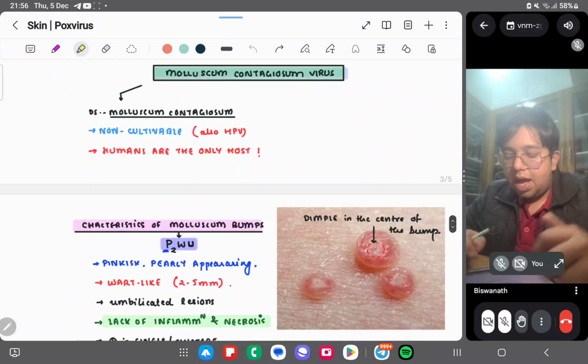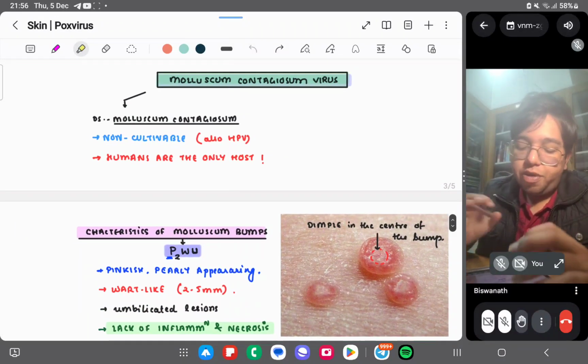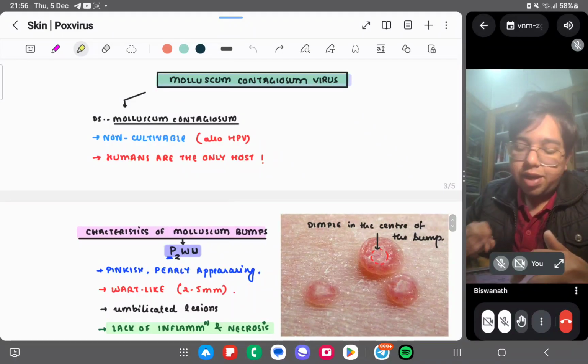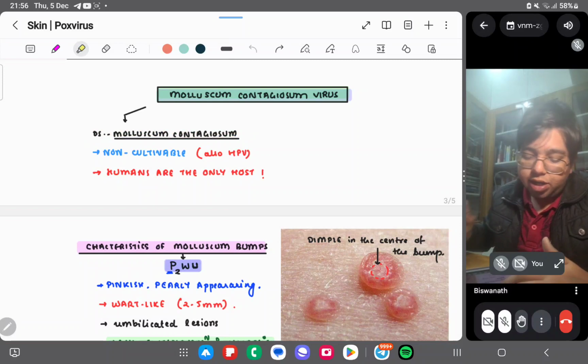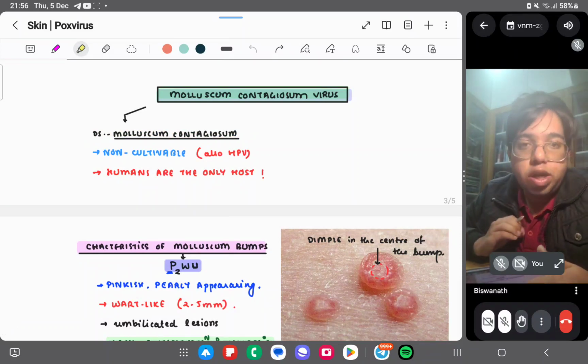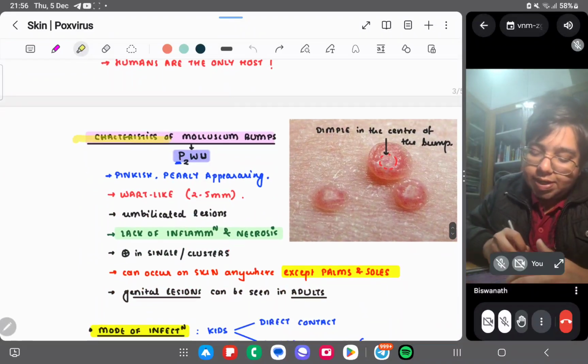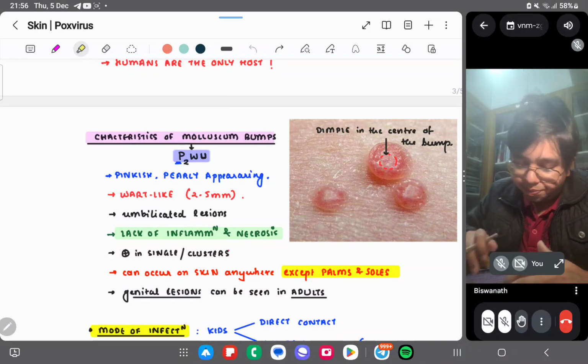Now we come to another group of viruses, the molluscum contagiosum virus, which causes the disease molluscum contagiosum. It is a non-cultivable virus. Humans are the only host here also. What are the characteristics of molluscum bumps? You can remember by P2W.